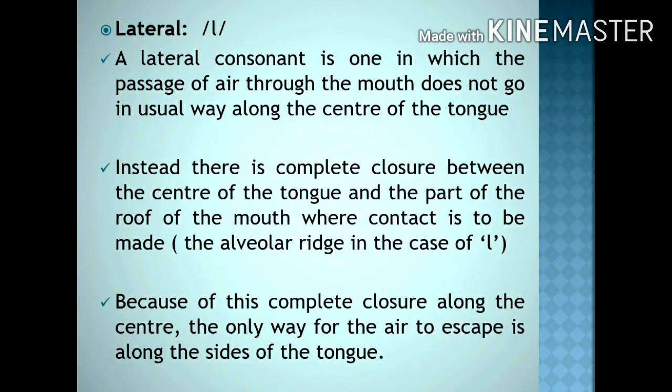And you have a lateral consonant, L. A lateral consonant is one in which the passage of air through the mouth does not go in the usual way, as basically happens in the case of other sounds. In this case, the air passage is released by both sides of the tongue, and that's why this sound is called a lateral sound. Because of the complete closure along the center, the only way for the air is to escape from the sides of the tongue. That's why this is called a lateral sound.